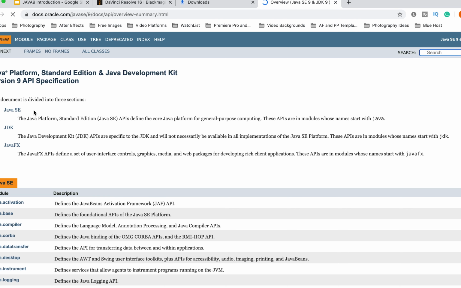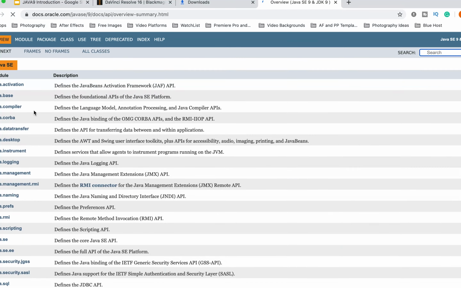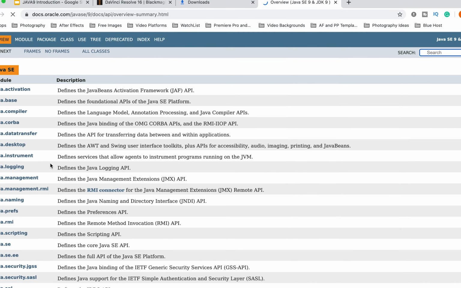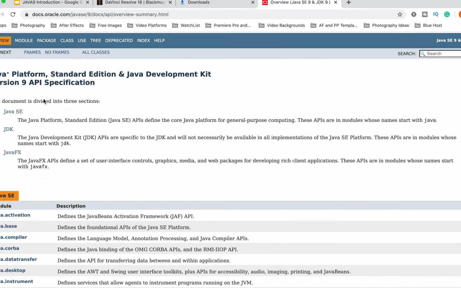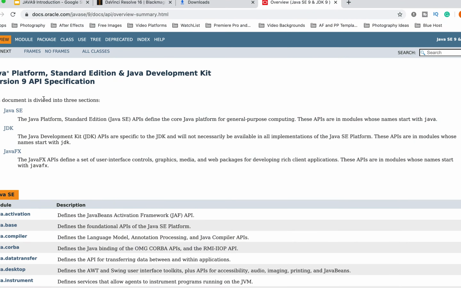Our modules come under java.se. Similarly, java.sql, this is the one we discussed, comes under java.se. Not only java.base, we have a lot of modules inside it. Everything has been packaged into three different modules. One is java.se, which contains all the basic necessary jar files, and then the JDK and JavaFX.